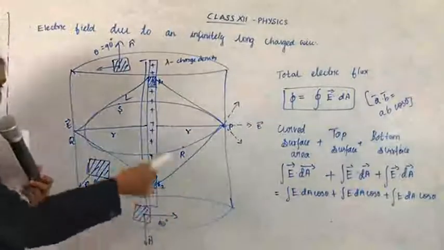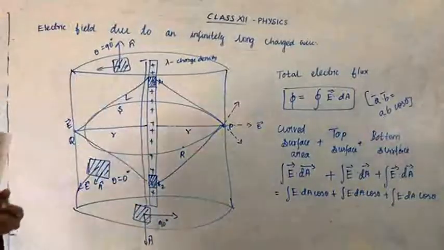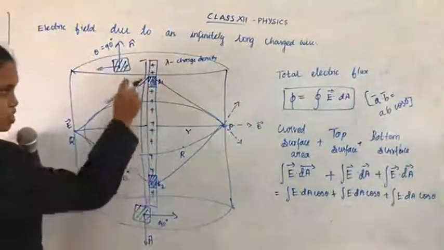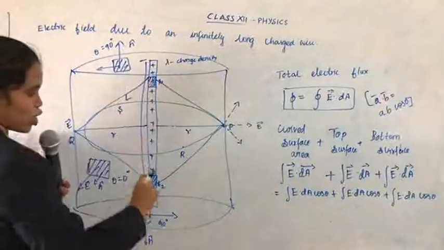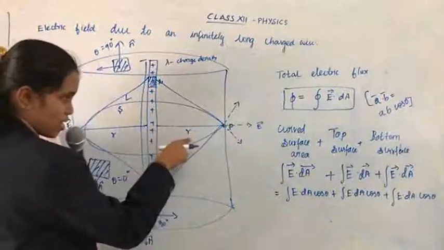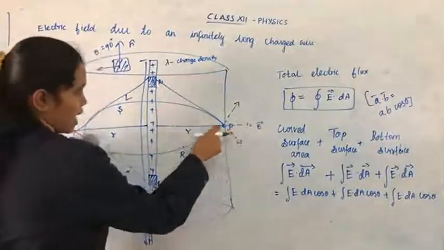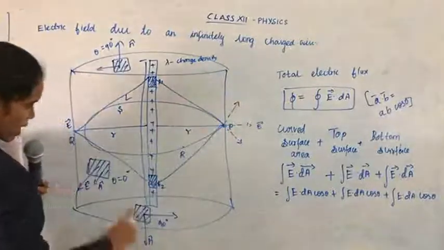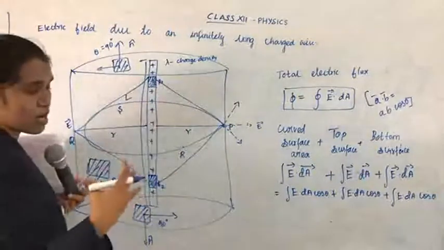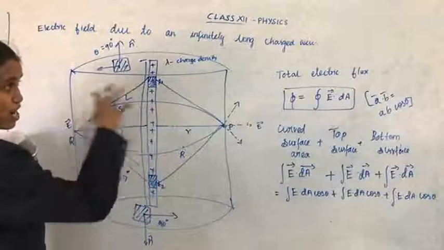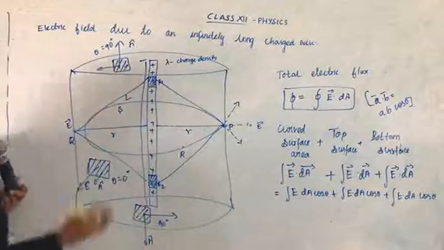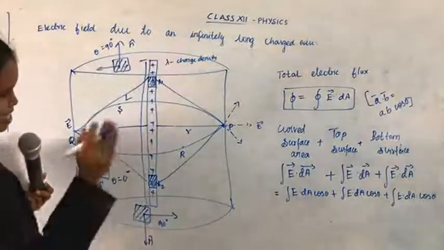Right, have you drawn the diagram? By drawing the diagram, you have to write each and every point. Infinitely long charged wire, lambda is the charge density, and we are taking two charged elements A1 and A2. The distance between point P and the charged wire is R, and we are going to find the electric field at the point P. The lines extended are the electric fields, and we are making a cylindrical symmetry. In the cylindrical symmetry the circular area has the same electric field at all the points, and we are taking the three areas: curved surface area, top and bottom surface. Okay, you have to write in words by seeing the diagram itself.